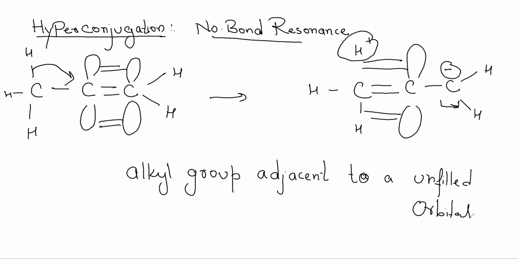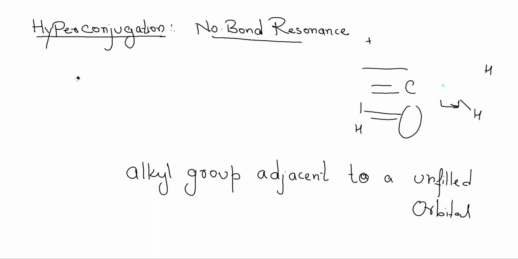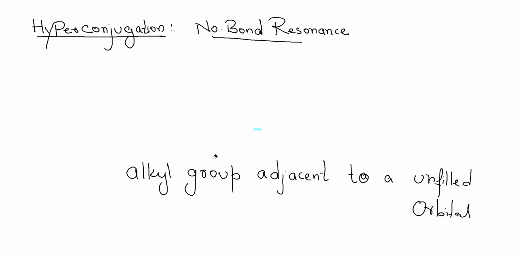So if we talk about applications of hyperconjugation, you will find many applications. The study material I have already provided to you. You will go through it once again while you are listening to this lecture.